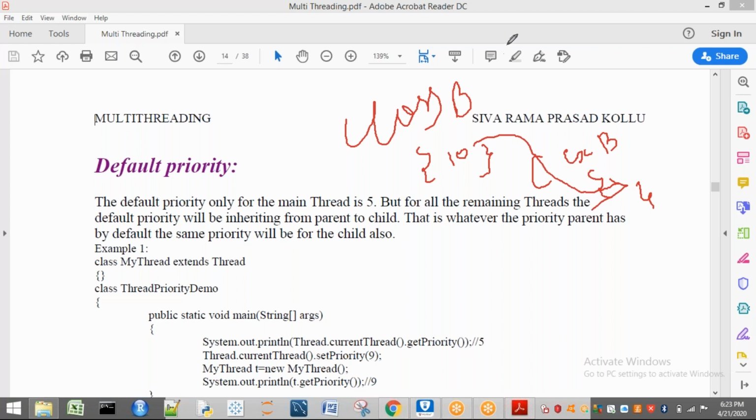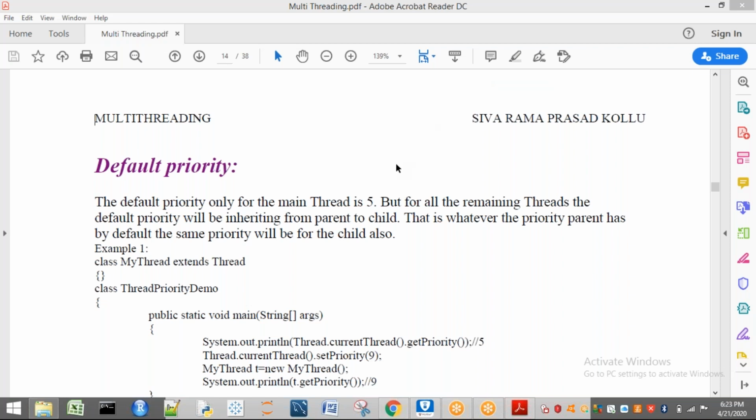Now the concept is what we are seeing about priorities. Who is going to create a child thread? Generally your main thread. I will show all those examples. So the main thread will act as a parent to the child threads. All the properties of the main thread initially will be given to the child threads. That means the priority of main is 5. So who created this child thread? Main. So the parent thread's priority will be given to its child.